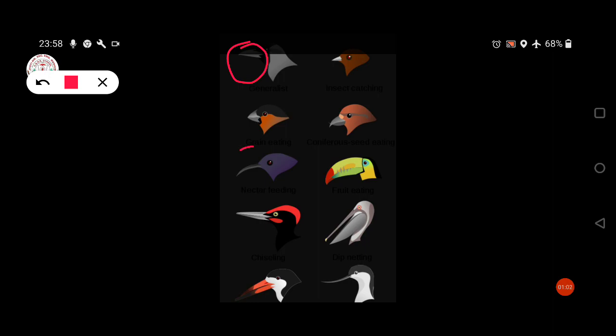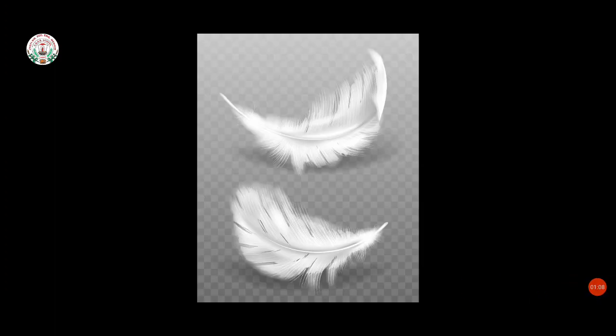These are called beaks. And next I want to show you the feathers. These are the feathers. What I told you about feathers, that you have noticed on the skin of the birds, those are feathers. Now come back to the lesson.